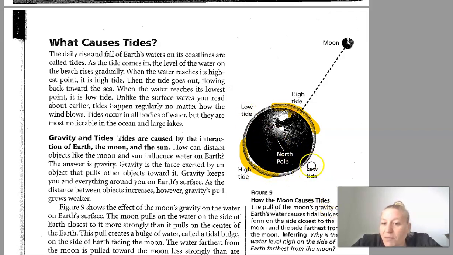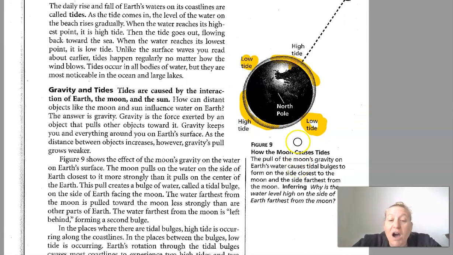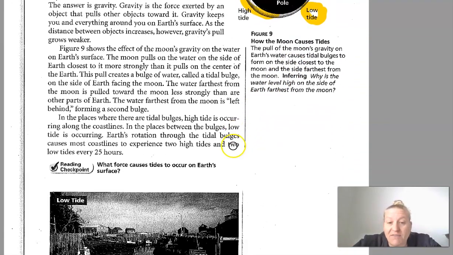You see that there's not much water on these sides, so when the Earth rotates through this area, it is low tide. That's how we get high and low tide twice every 25 hours.